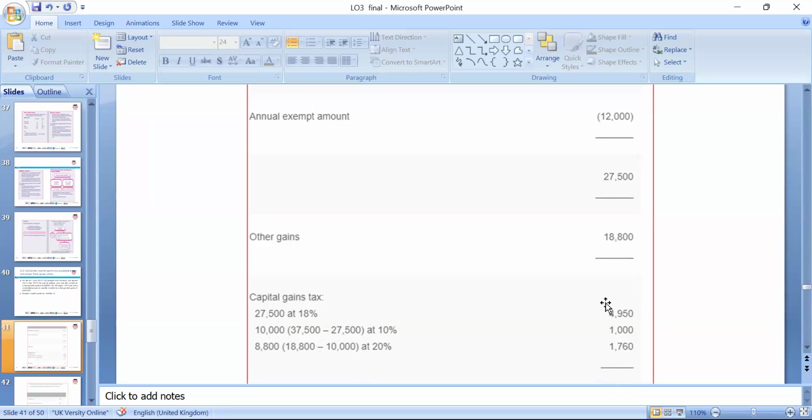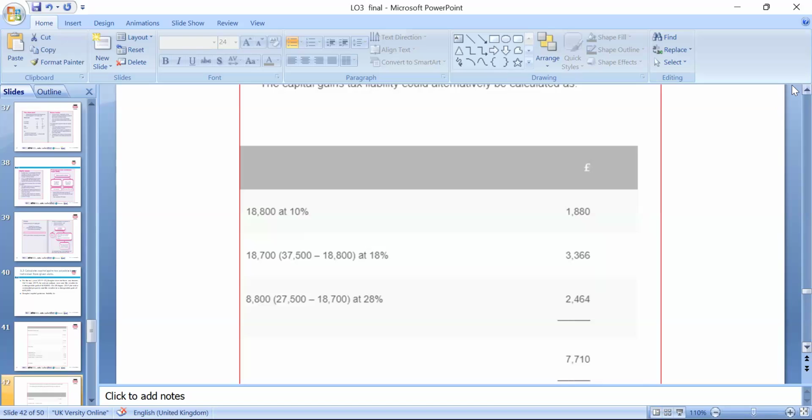And we can find the total tax liability, how much we have. All these are capital gain tax which we have to pay. 4,950 plus 1,000, 5,950 plus 1,760, add them all. So that will be our total tax liability.